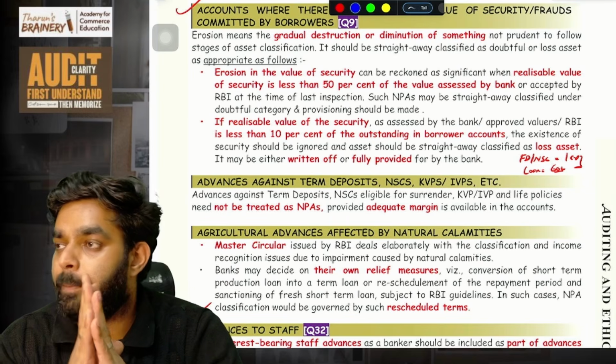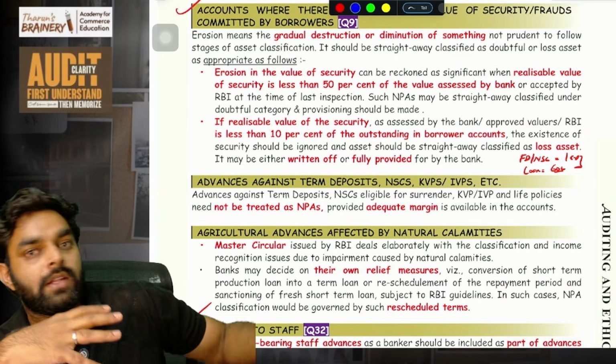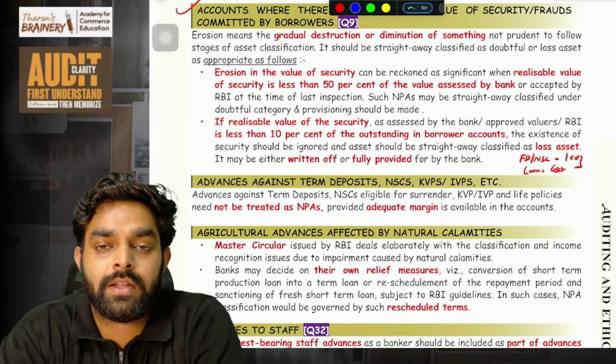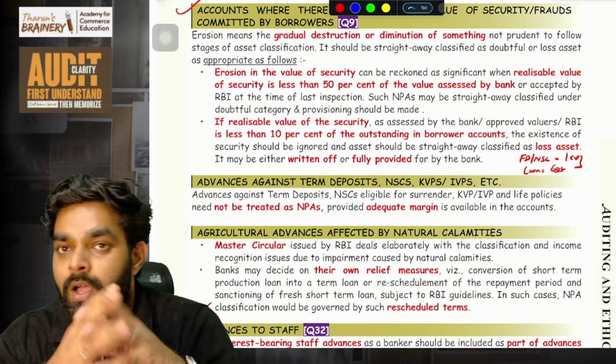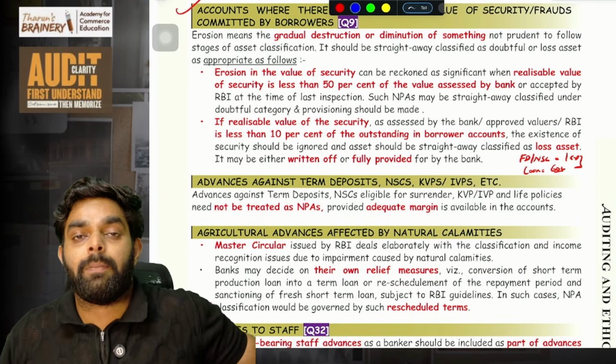Okay, happy. But this was a 10-year loan. After 2 years, a sudden earthquake or some flood happened in my area. My area is like Chennai, some areas are there where floods happen. So when a flood happens, that area's value will go down. Nobody is going to buy real estate in that area.